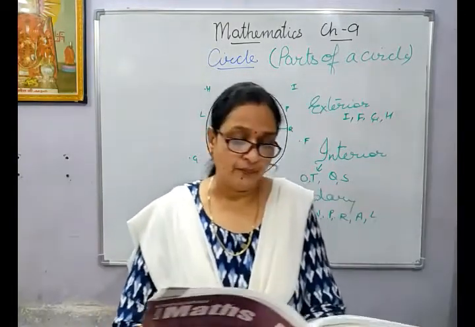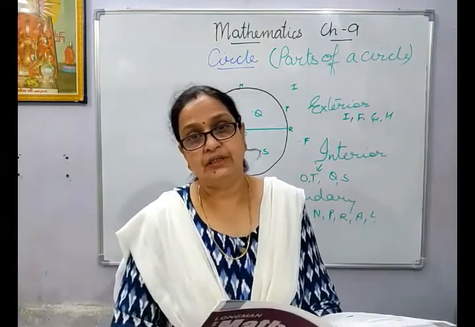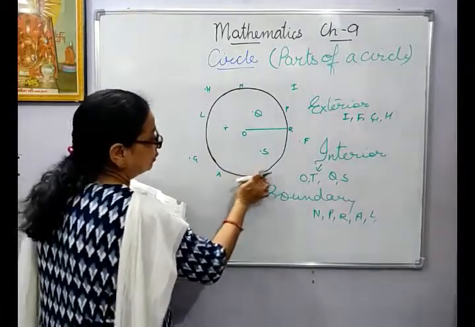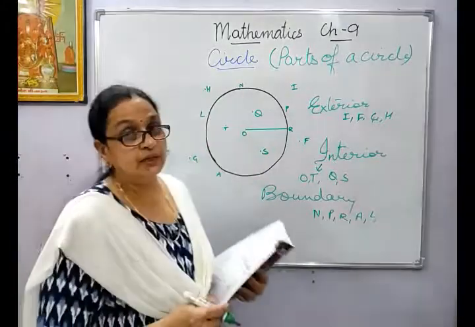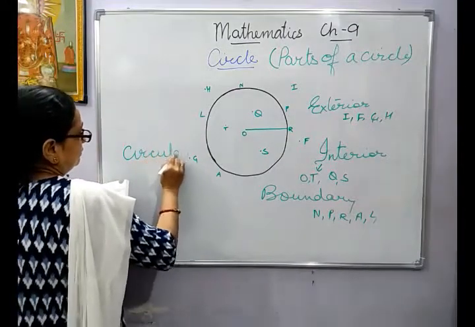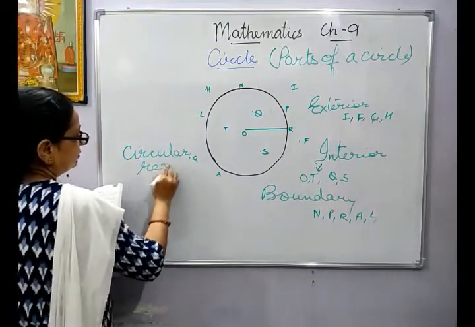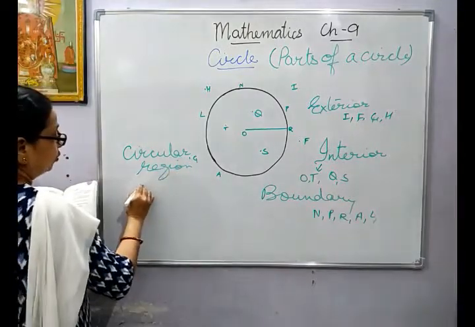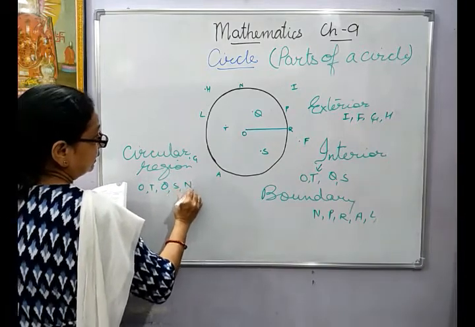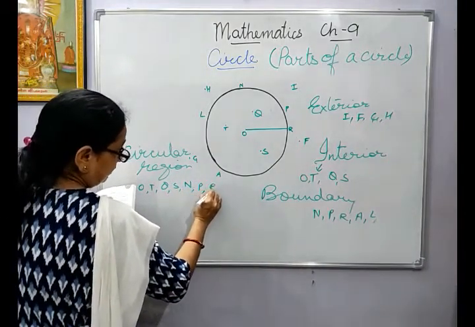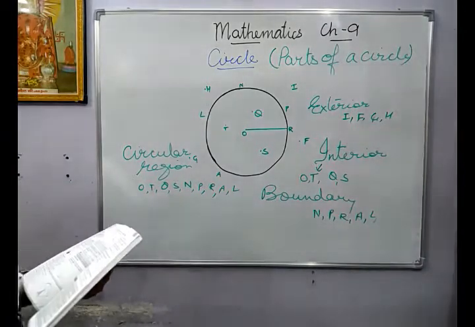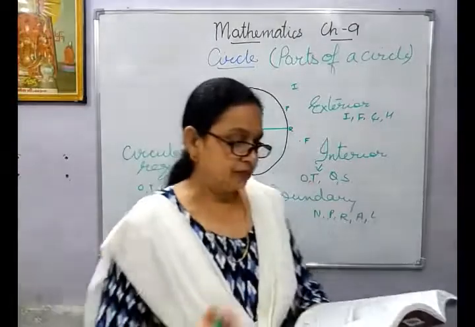The interior and the boundary of the circle constitute the circular region. Now all the points which are inside the circle and on the boundary constitute the circular region. So we will write down circular region. It is O, T, Q, S, N, P, R, A and L. So all these points constitute the circular region.